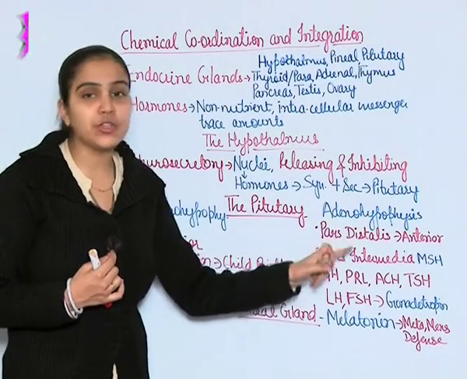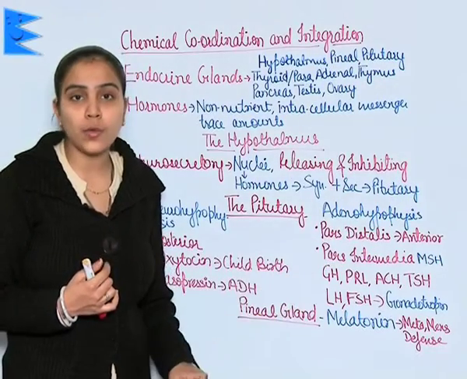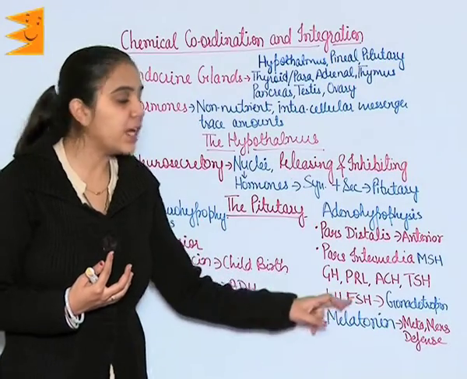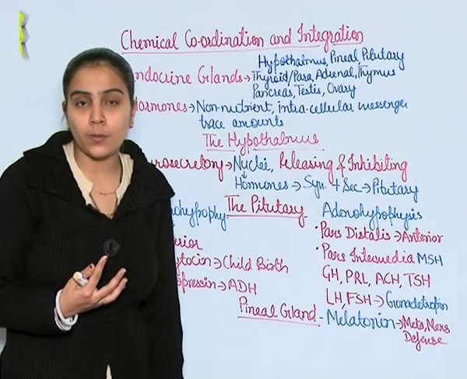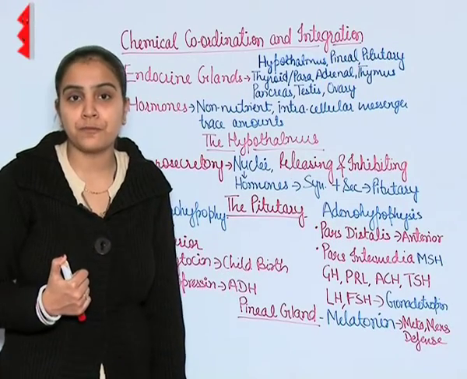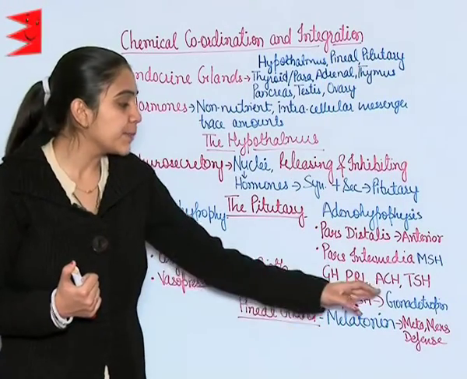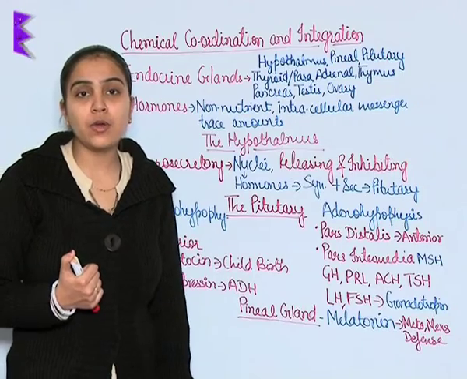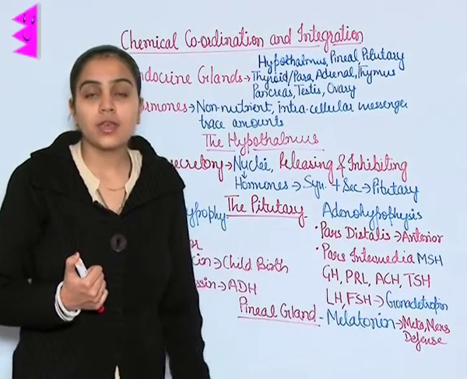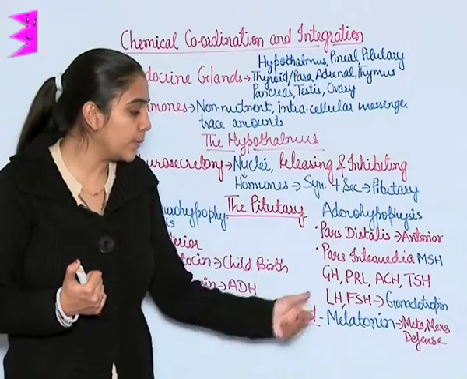This anterior pituitary secretes growth hormone, which is responsible for growth of our body. PRL, prolactin hormone, which is responsible for the secretion and production of milk in mammary glands. ACTH, adrenocorticotropic hormone. TSH, thyroid stimulating hormone.